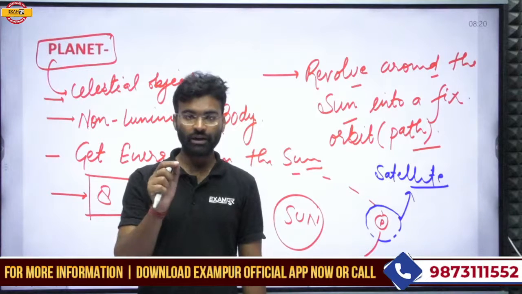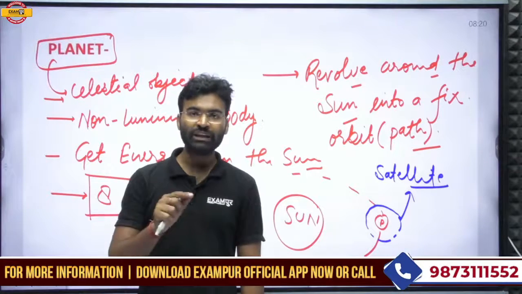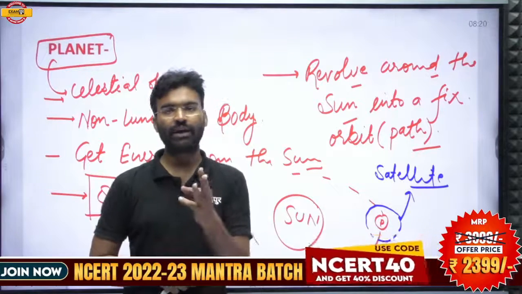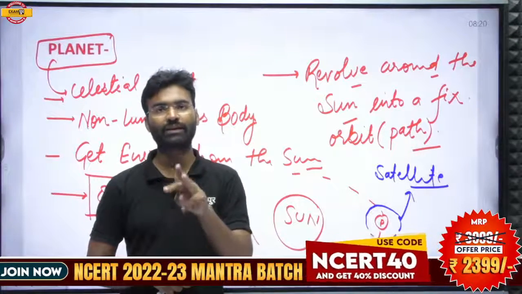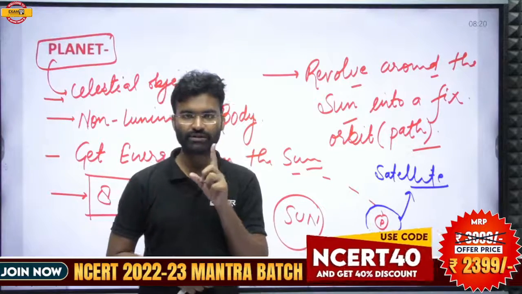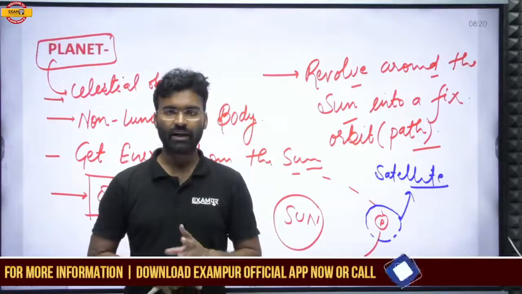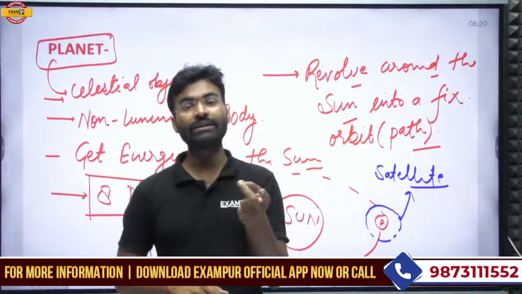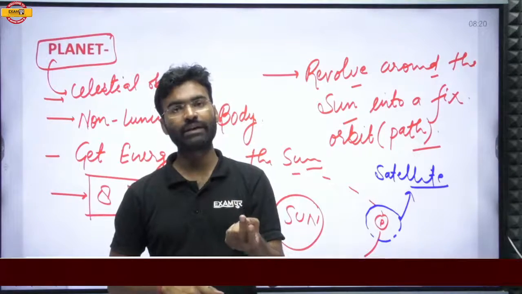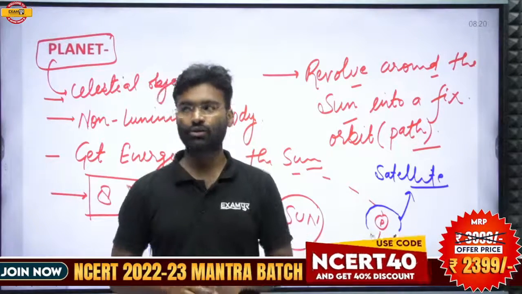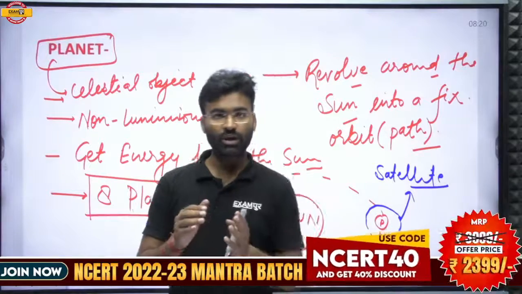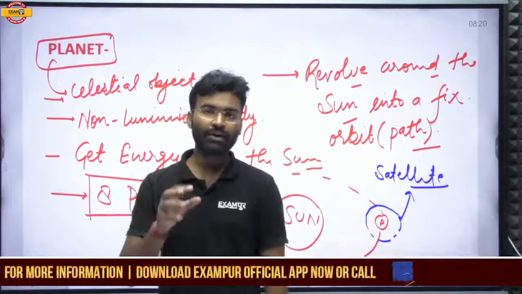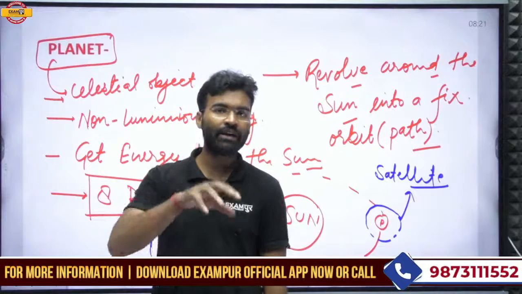There is a criteria for being a planet. If any celestial object is to be considered a planet, it should follow 3 criteria. First, it has a minimum size, and second, it has an independent path, an independent orbit. Any object could be categorized as a planet only if it has an independent orbit.